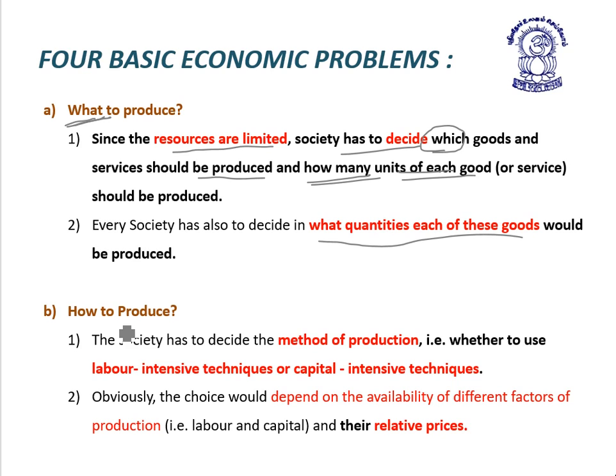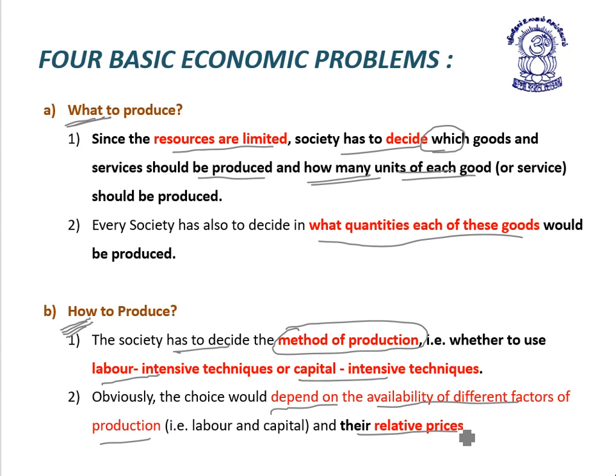Here society has to decide how to produce the product or service determined in the earlier question, whether to use labor intensive or capital intensive, which depends on the availability of the different factors of production and their relative prices.